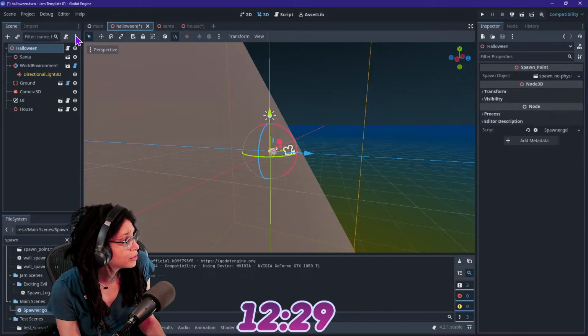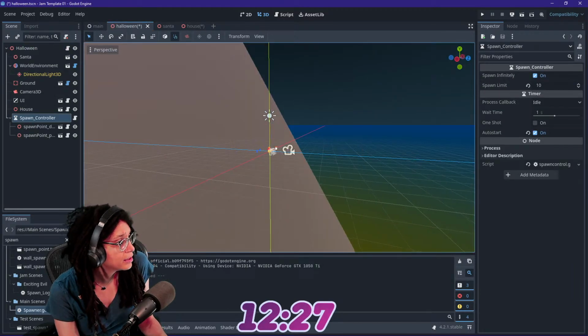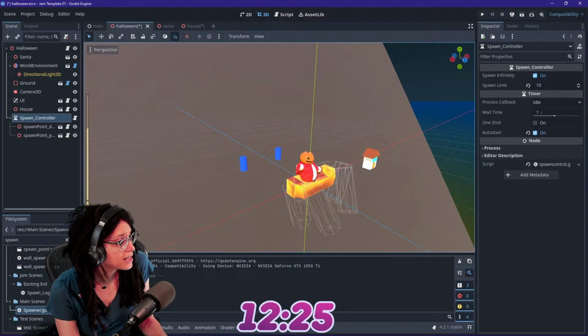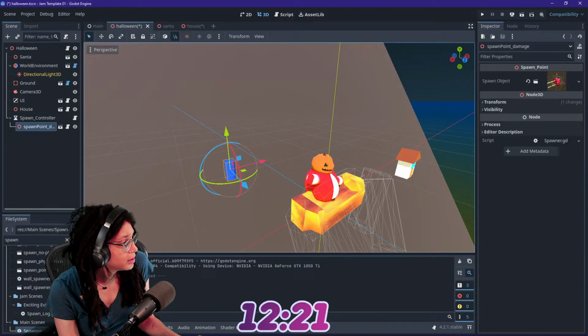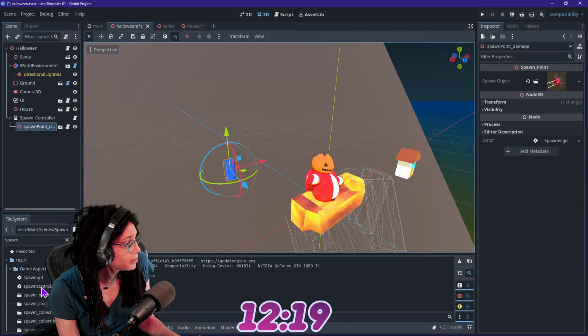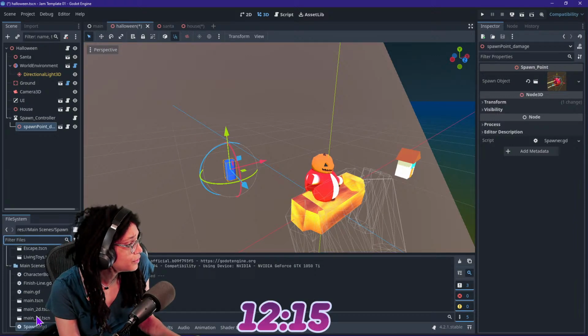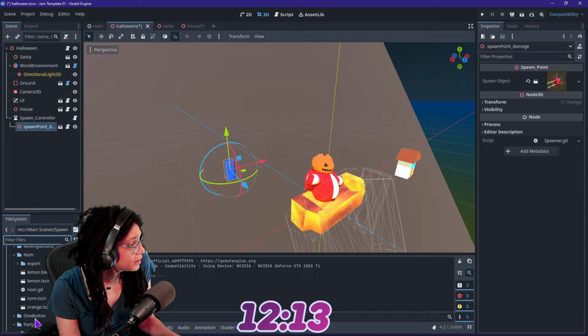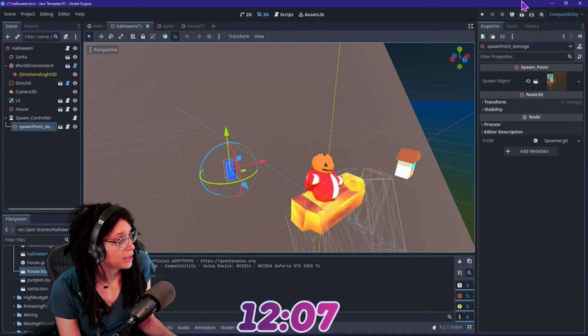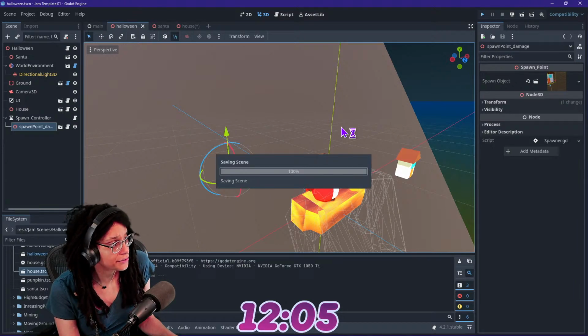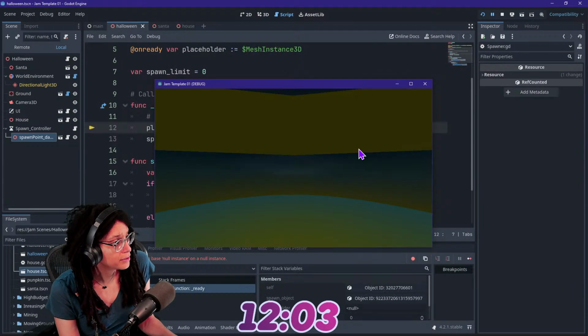Spawn controller. Paste that in here. We want to make sure it has no velocity or anything, however. So that's going to be fun. Put a house. I'm in danger. Halloween, Halloween. House. Put it on here. Cool. And then do we see houses coming out of there? Is that what? No? Cool.